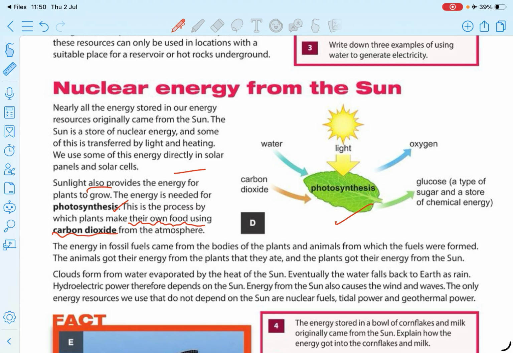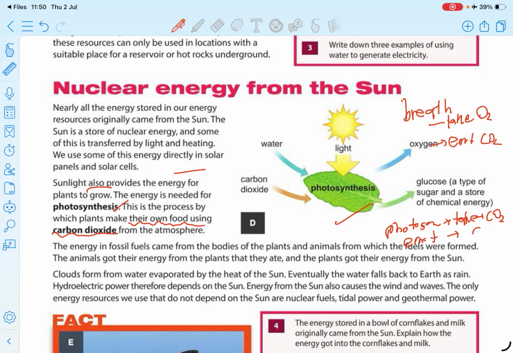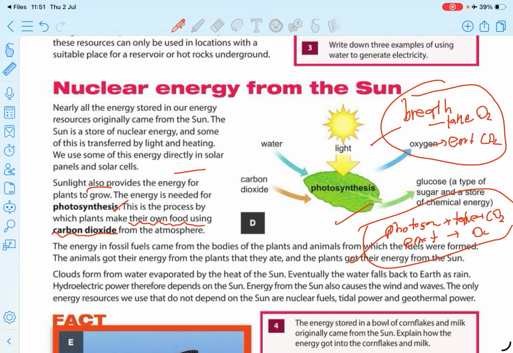Now, there are two things. Plants breathe too, right? In that process, they take in oxygen gas, O2, and they emit carbon dioxide gas. This is the breathing process. That is one. Photosynthesis is another process. In the daytime, they do both. In photosynthesis, they take carbon dioxide and emit what? Oxygen gas, right? Identify that there are two processes. In the night time, they cannot photosynthesize because there is no sunlight, so at night they only breathe. In the daytime, they do both.